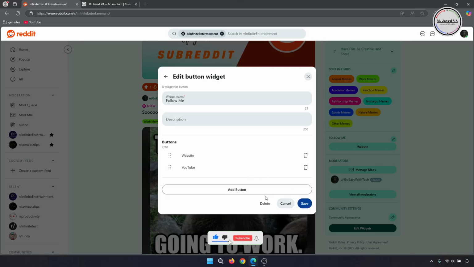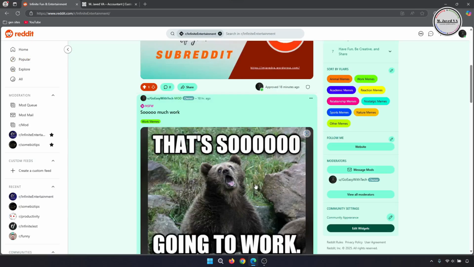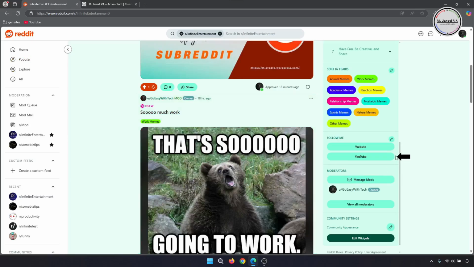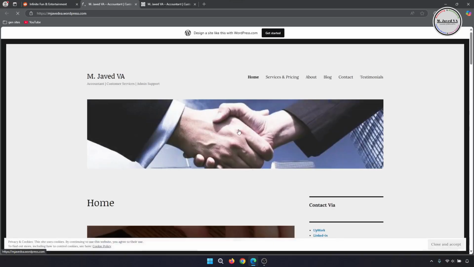And here you can see it's been created and you can rearrange it if you want. And then click on save. And here you can see it's been added, and whenever you hover your cursor on it, its name does not change. And when someone clicks on it, it will lead to the profile page.